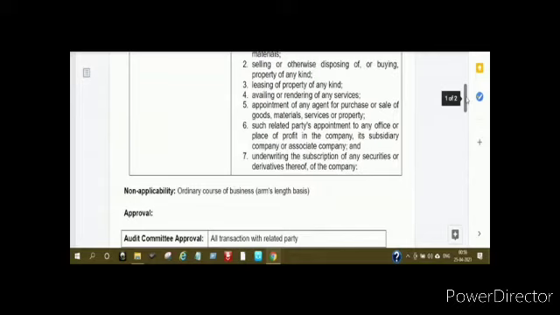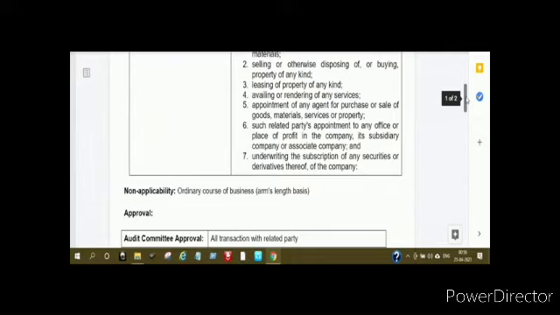Arm's length basis means if you are having a similar set of transactions with some unrelated party, what would be your price? What would be your terms and conditions? That aspect you have to keep in mind. If it is ordinary course of business, you are normally conducting those transactions, then it is okay. You don't need to take any section 188 subsection 1 approval.